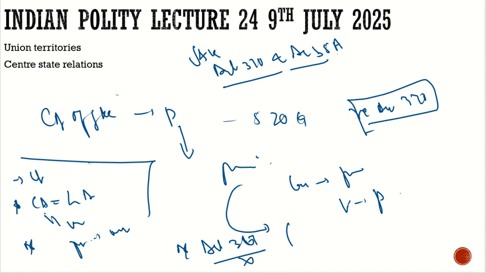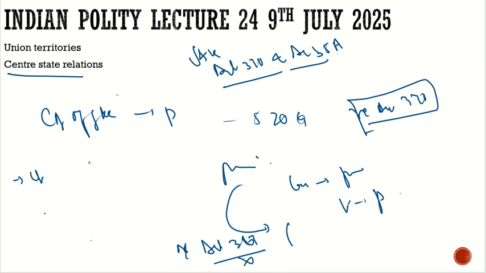Now let's move to another topic of today's discussion, which is center-state relations. Let me rub this first, so that we will have a clear board, and we will start our discussion on center-state relations.